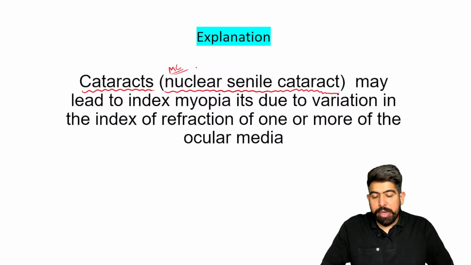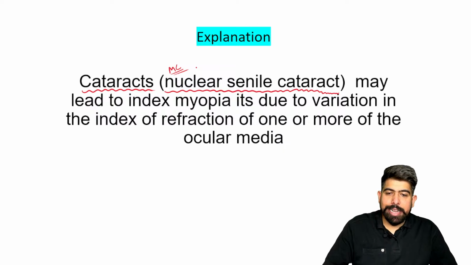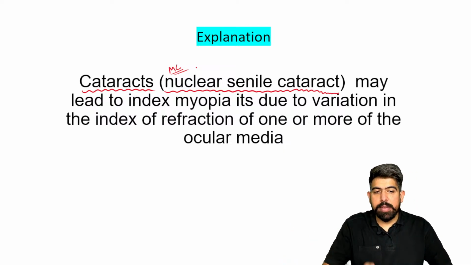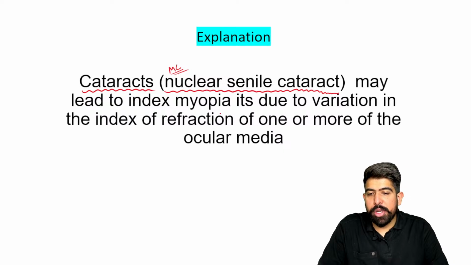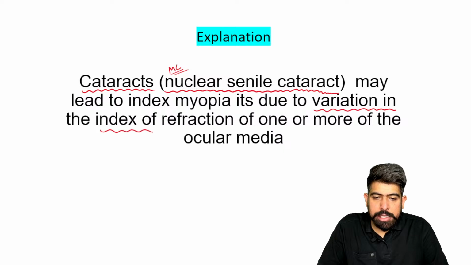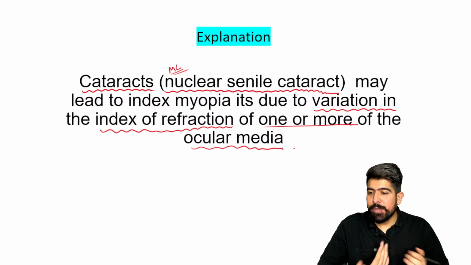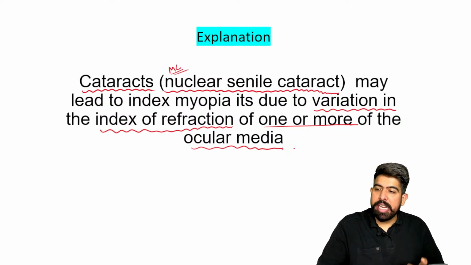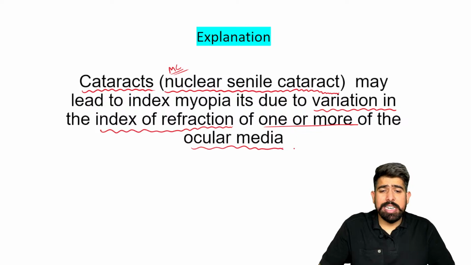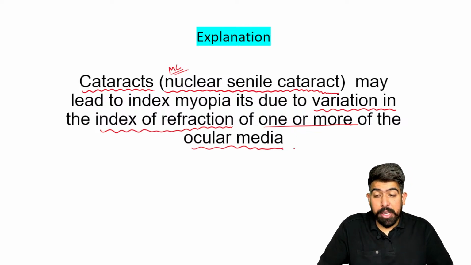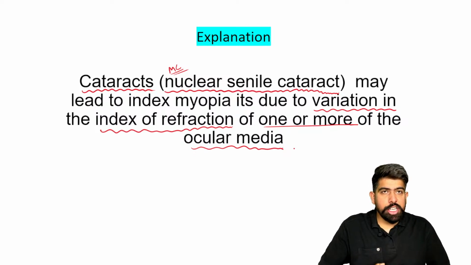Which cataract? Nuclear cataract. And in nuclear cataract, what is happening? Please understand. It leads to presbyopia due to variation in the index of refraction of one or more ocular media. So now understand: as you studied in physics, we have media, like water is a medium, air is a medium. Each has a different refractive index, so there will be variation, right?